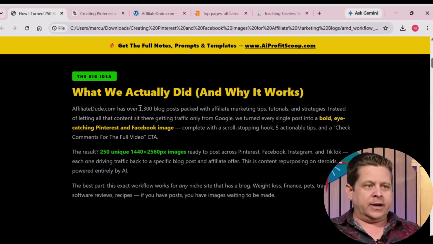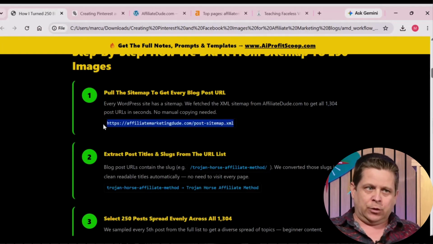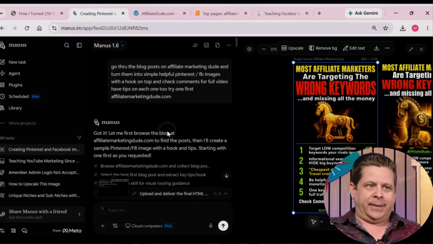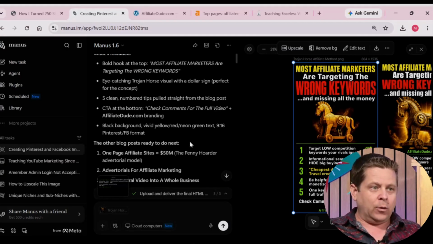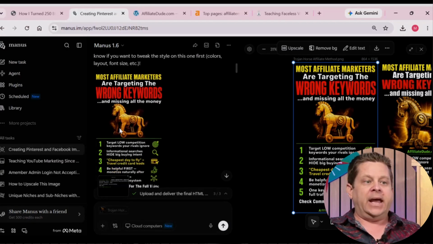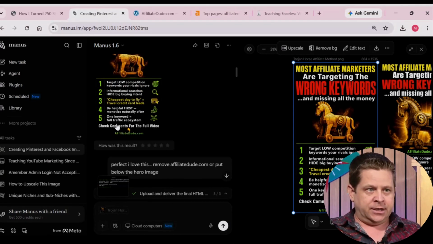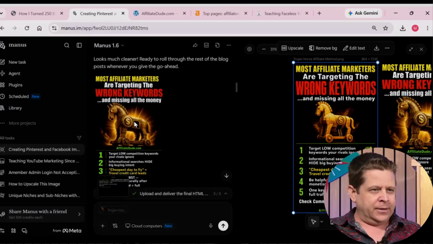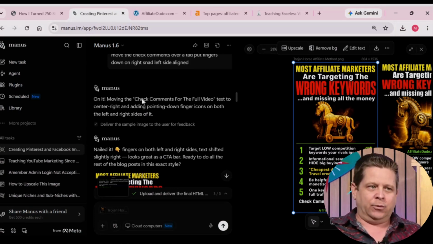So what we're going to do is create these bold images in a very systematic way. Number one, we're going to pull the sitemap. If you're using WordPress, or your client is, you can just ask Manus, hey, find my sitemap, which it'll actually do. Then we're going to have it go through and make one good image. When you get it the way you like, you can see there were a couple of corrections here where I didn't want Affiliate Dude on the bottom. I wanted it to say, check the comments. Why? Because the comments will have the full link so they can find exactly what they want.